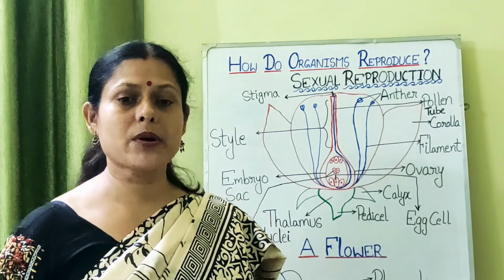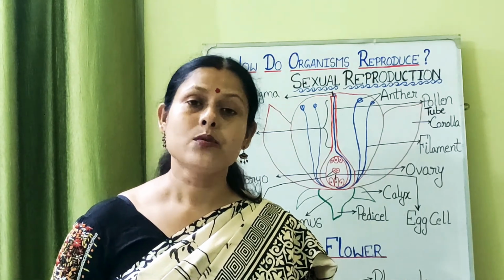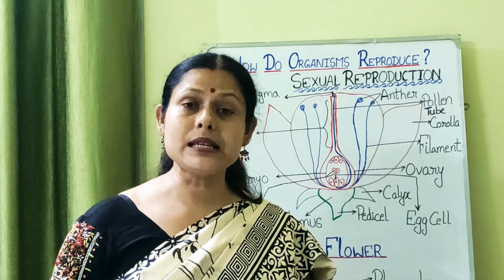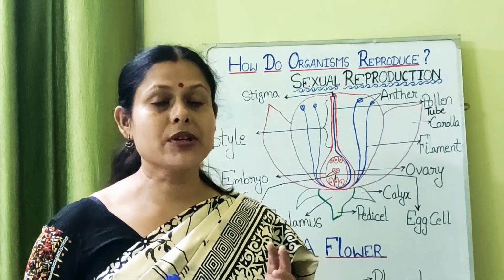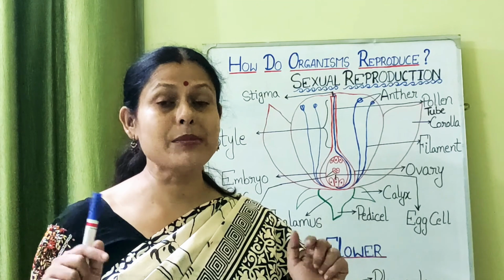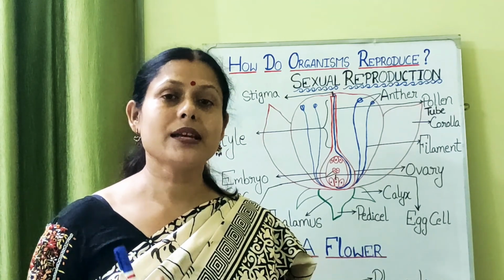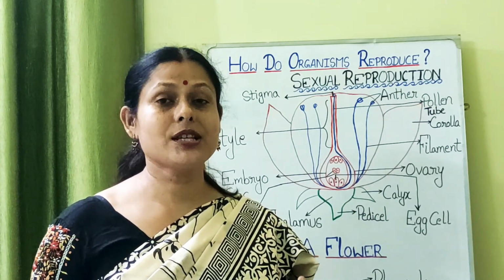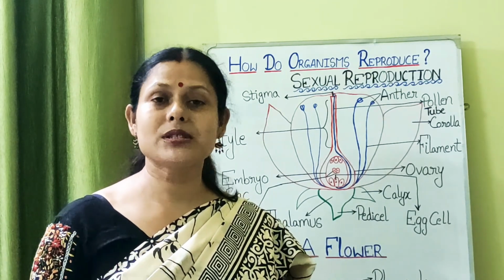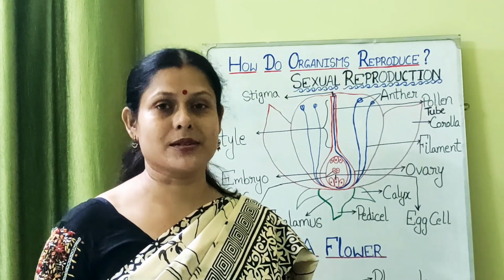And if you talk about the importance of sexual reproduction in an organism's life, well, sexual reproduction is the easiest way of bringing about variation in an organism. Because when two parents are involved and gamete cells are produced during the time of DNA replication, definitely there will be formation of variation, and these variations, if they are stable, will be continued in the next generations, and this will help the organisms for a better survival.